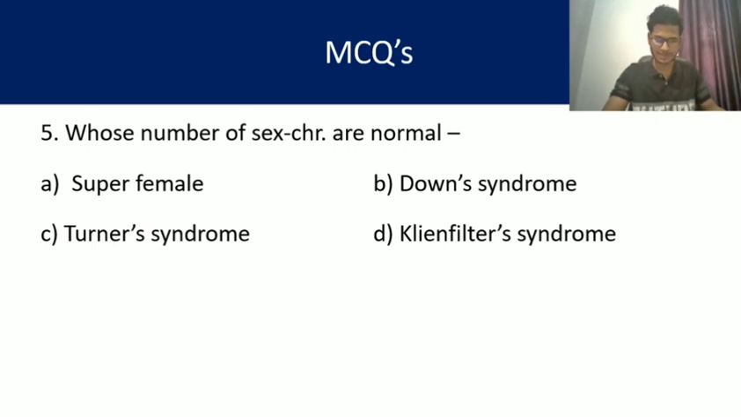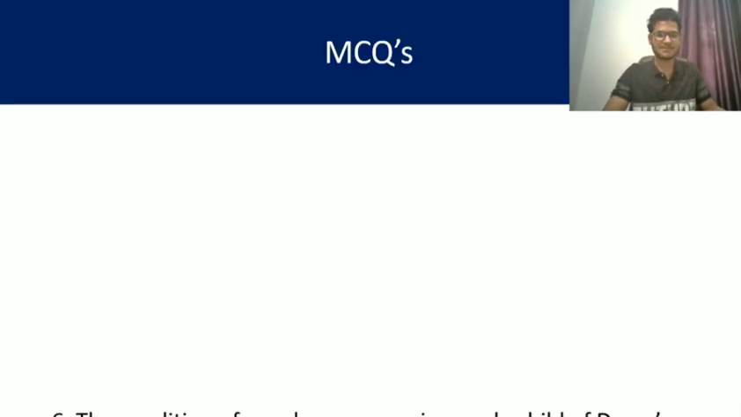Yes, super female, Down syndrome, Turner syndrome, Klinefelter syndrome. So normal number of sex chromosome. Yes, it is also a very easy one and we are discussing about this syndrome, that is Down syndrome, where the cause is autosome, not sex chromosome. So the sex chromosome are normal in B, Down syndrome. B is the right answer. Okay, question number 6, my dear friends.